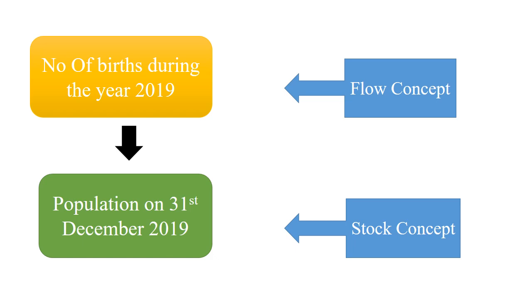There is a change taking place in the population due to the births. That is why it is a flow concept, measured during a period of time. On the other hand, population on 31st December 2019 is a stock concept because it is being measured at a particular point of time.